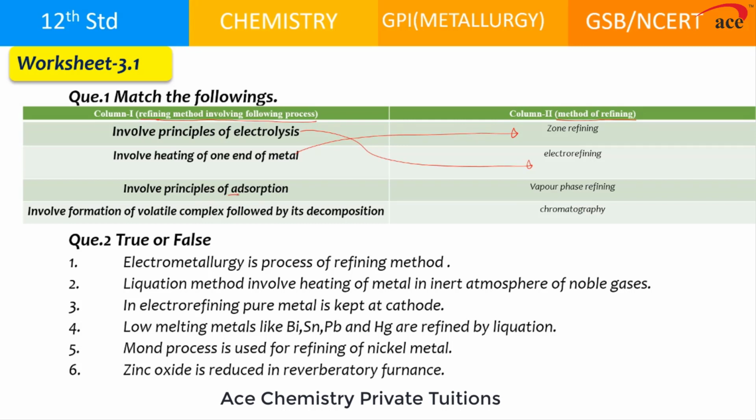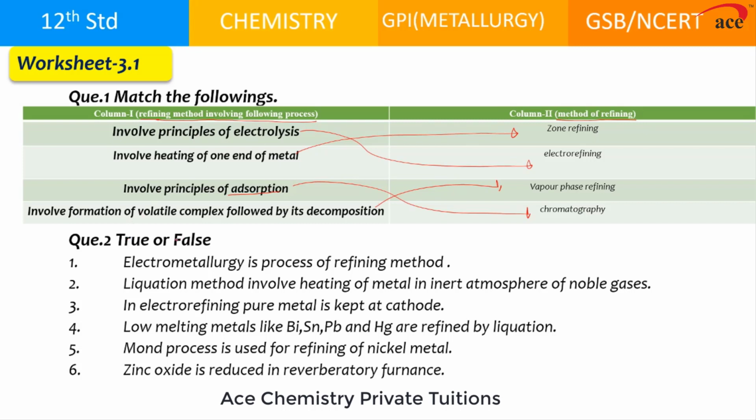Involves the principle of adsorption. So chromatography is the refining method based upon the principle of adsorption. Involves formation of a volatile complex followed by its decomposition. So it's vapor phase refining, which consists of the Mond process in case of nickel and the Van Arkel process in case of titanium and zirconium.